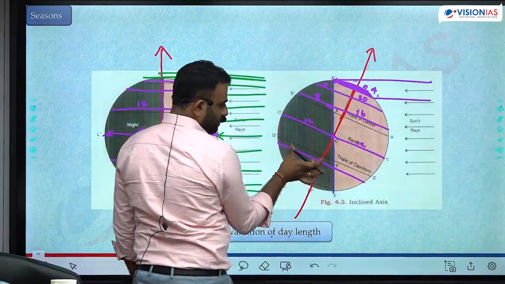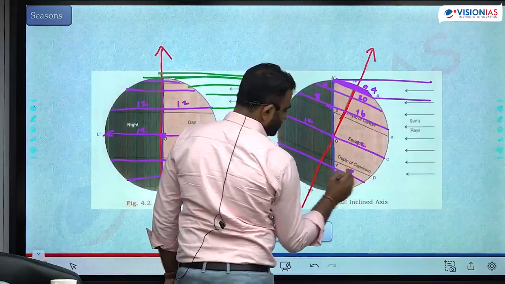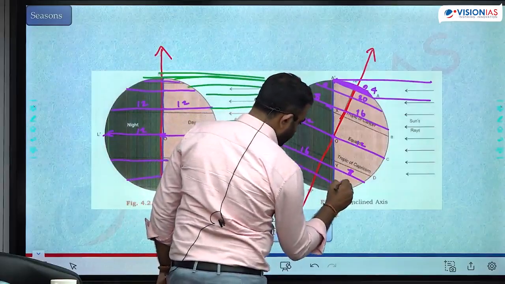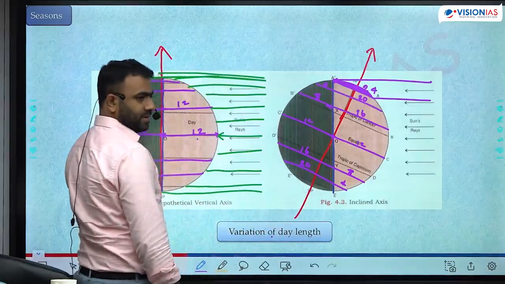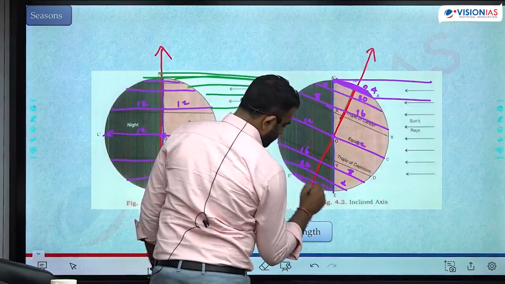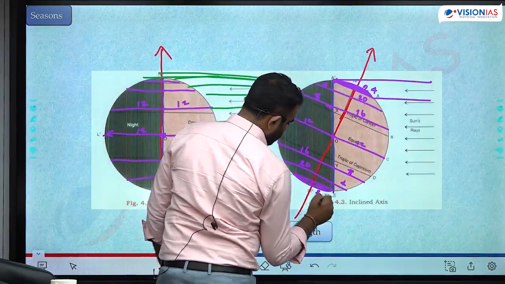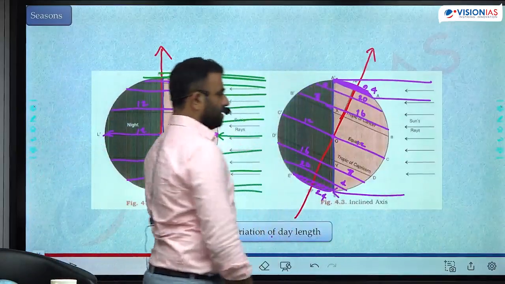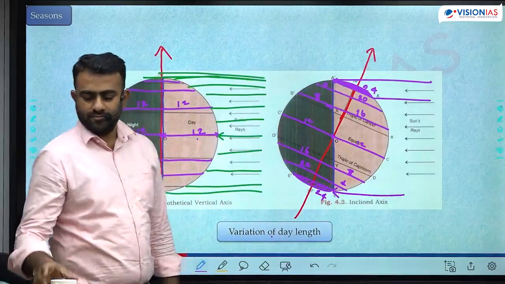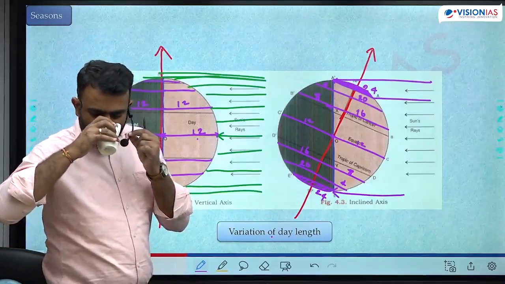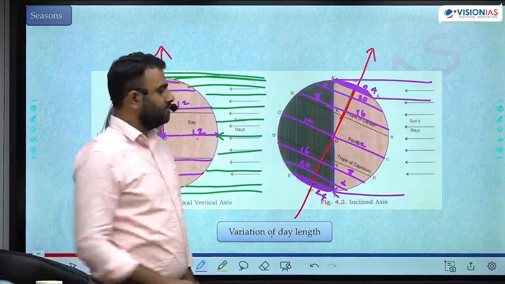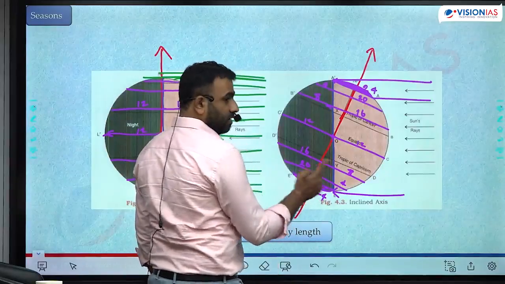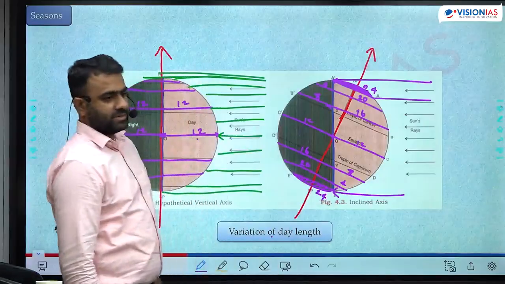Is that right? Come to the southern hemisphere. Length of the day has decreased, length of the night has increased. 8 hours of day, 16 hours of night. 4 hours of day, 20 hours of night. 24 hours of night. Because the last sunlight has stops right here. However much you rotate it, sunlight will not come here. In entire 24 hours of duration, this is always under darkness.